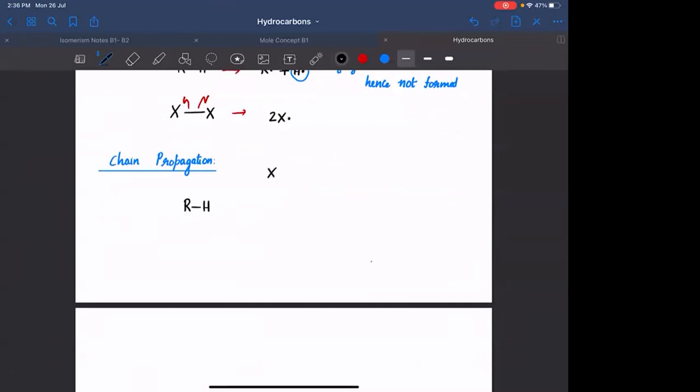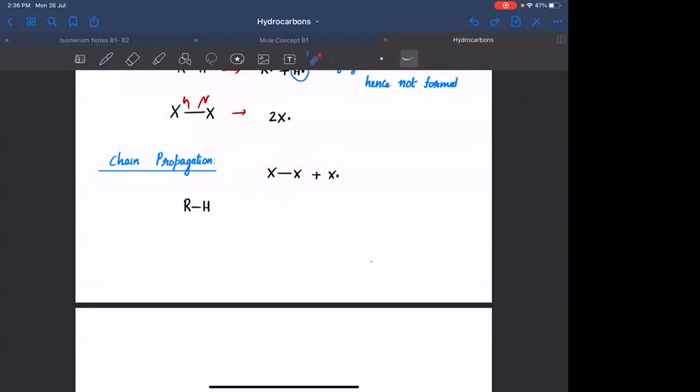If this X2 reacts with X free radical, as I told you just now, whenever you have a free radical reacting with any molecule, you need to break this molecule in terms of free radicals.